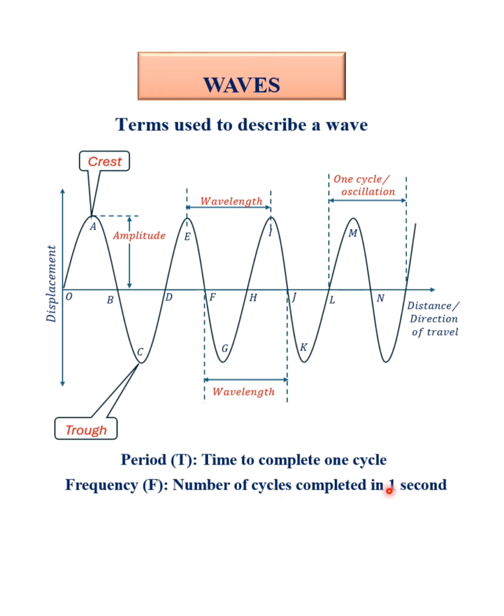Now look at the beautiful thing. There is a relationship between the period and the frequency, because if you know the time it takes to complete one cycle, you can tell how many cycles will be completed in 1 second. Again, if you know how many cycles are completed in 1 second, you can tell the time it takes to complete one cycle. In one of our subsequent videos, we shall be looking at the relationship between each of these terms: the wavelength, the period, the frequency, the speed, and what have you. But for now, we are just looking at the terms used to describe a wave.